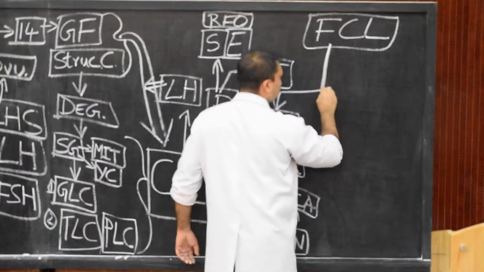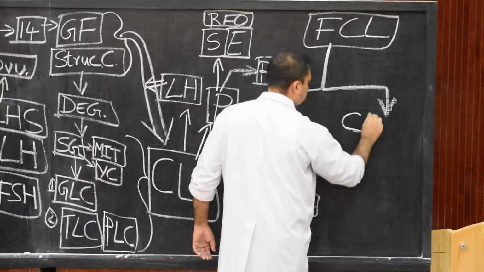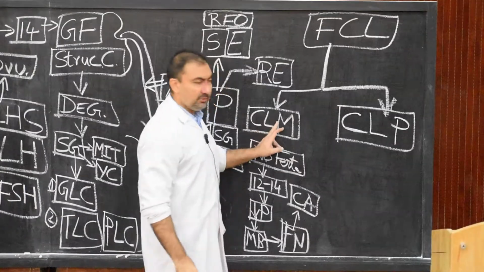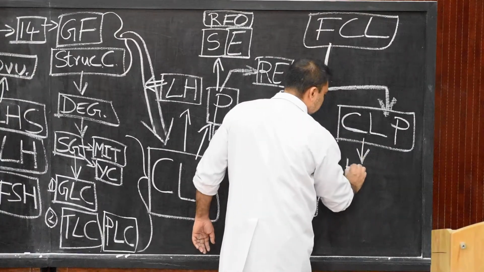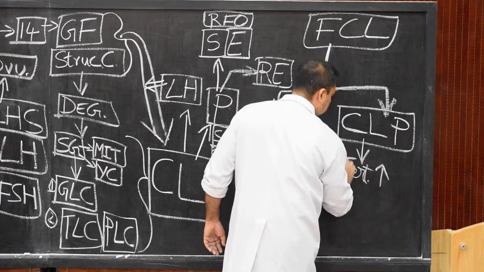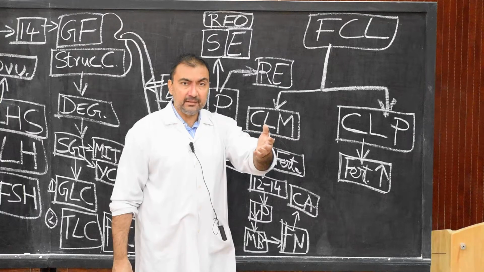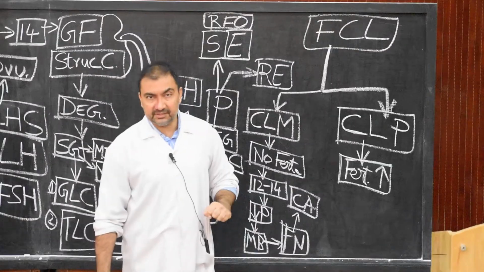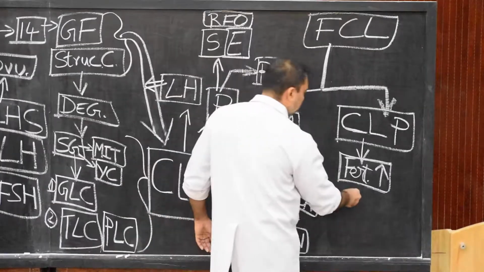Now we come to the second phase, the corpus luteum of pregnancy. After discussing the corpus luteum of menstruation, now the corpus luteum of pregnancy. Supposing fertilization takes place, then what will happen? There will be development of the zygote. The outer part, the trophoblastic cells present in the blastocyst after implantation, will release chorionic gonadotropin hormone.